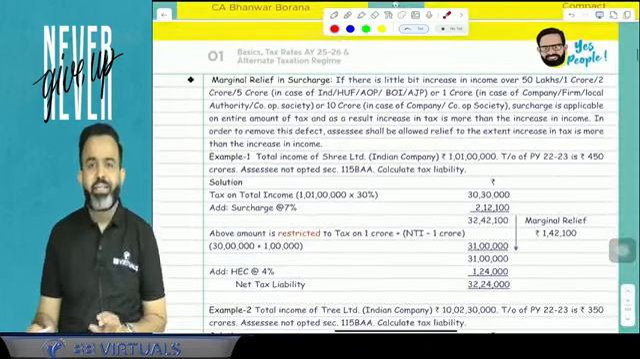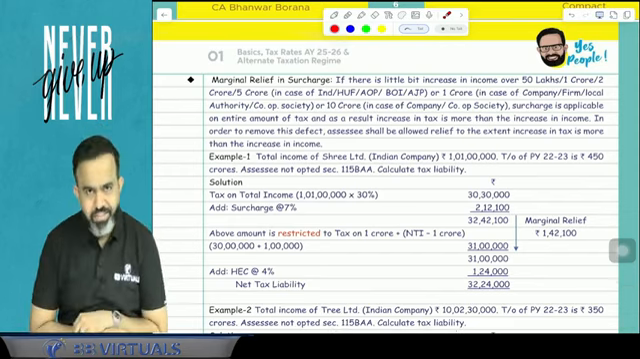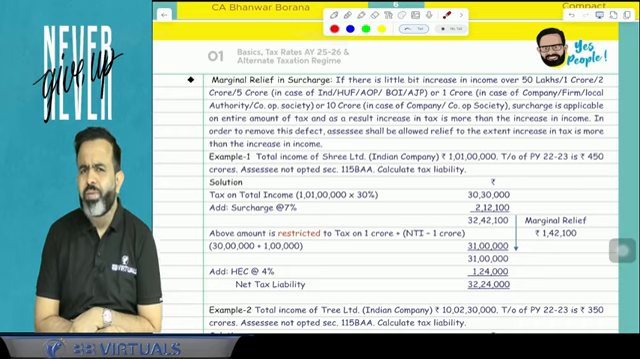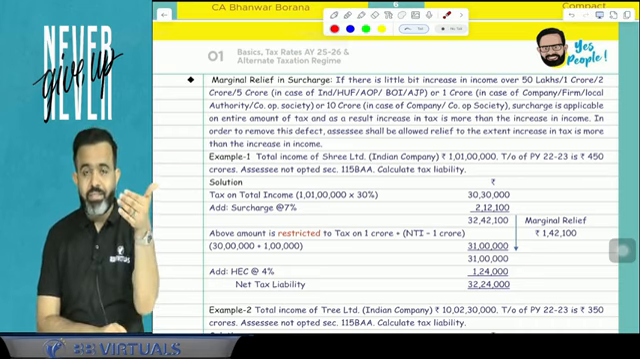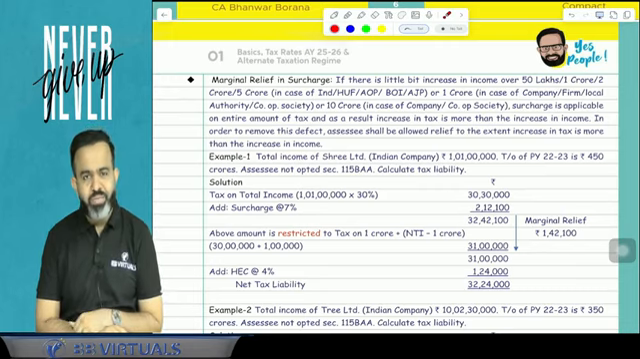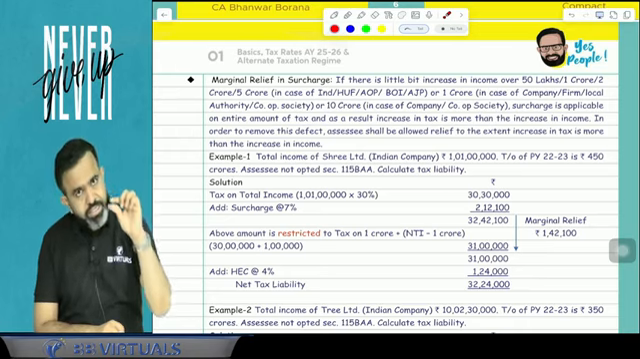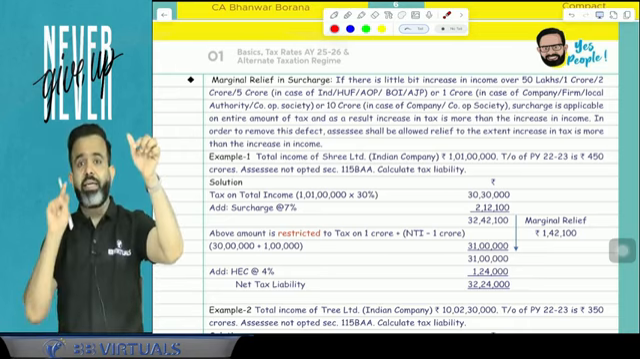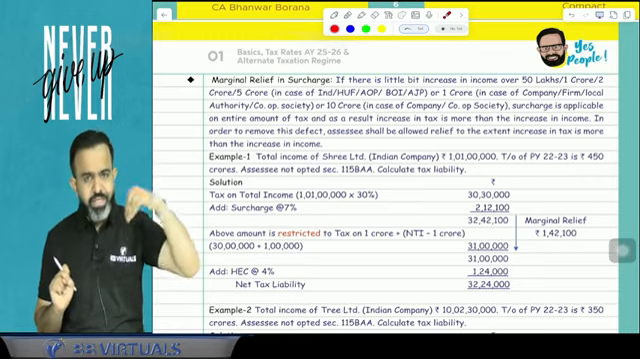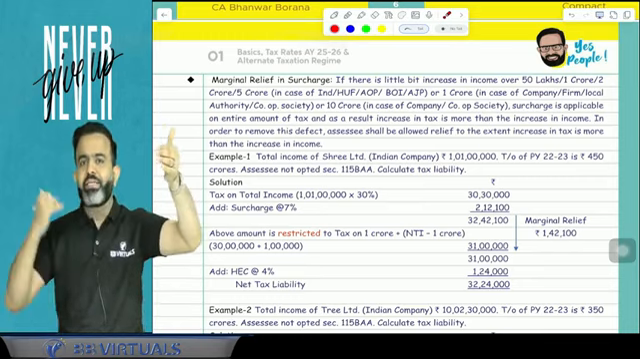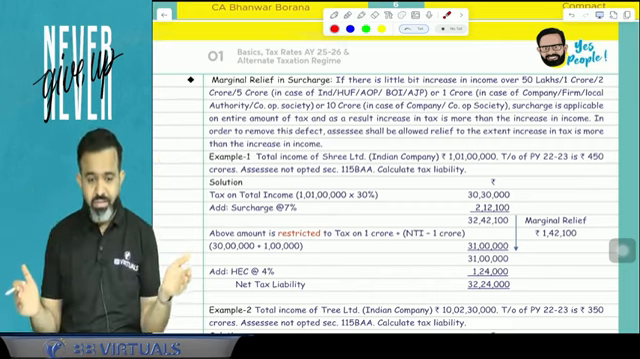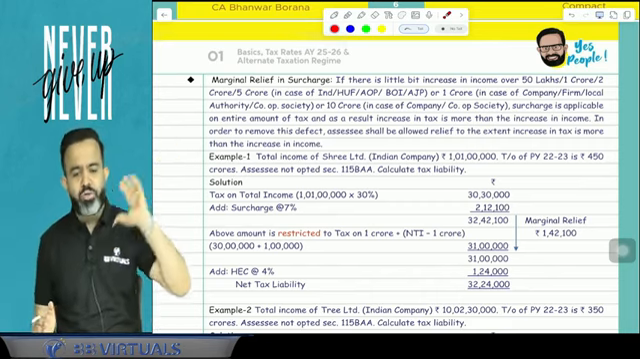Now guys, the next part is related to marginal relief in case of surcharge. Wherever surcharge is applicable and your income is a little bit more than the surcharge limit, then you have to check the marginal relief, because many times what happens is that your increase in tax is higher than your increase in income due to the surcharge. And here the lawmaker will give you marginal relief.